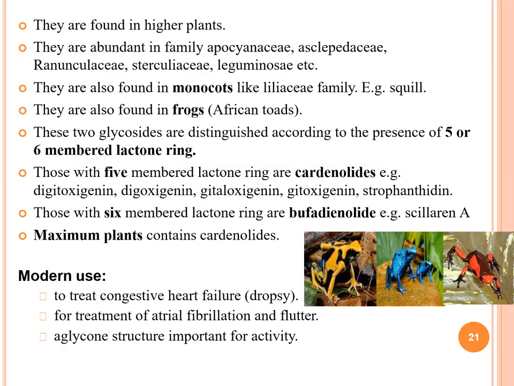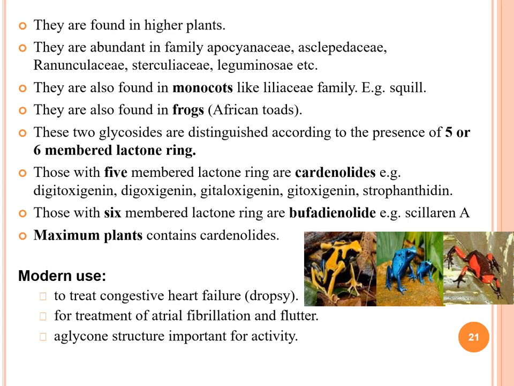These are found in higher plants. They are abundant in the families Apocynaceae, Asclepiadaceae, Ranunculaceae, Sterculiaceae, Leguminosae, etc. They are also found in monocots like the Liliaceae family, for example squill. They are also found in frogs and African toads. These two glycosides are distinguished according to the presence of a 5 or 6-membered lactone ring.